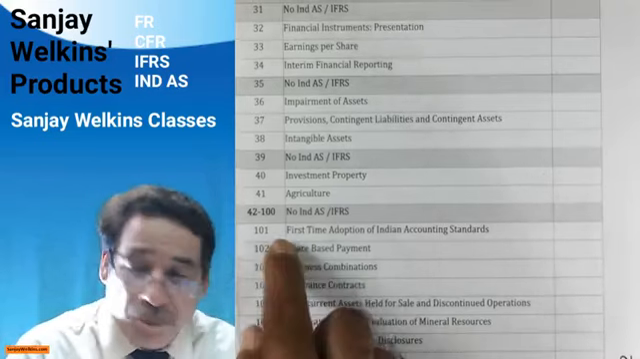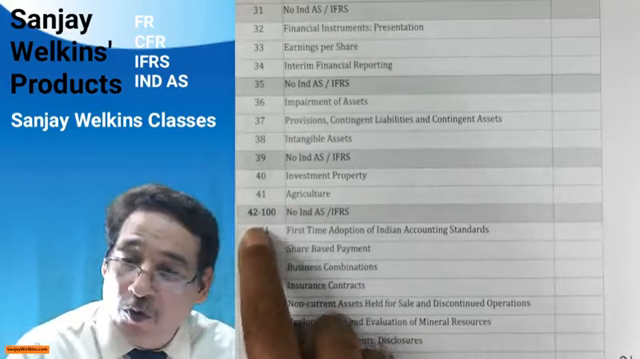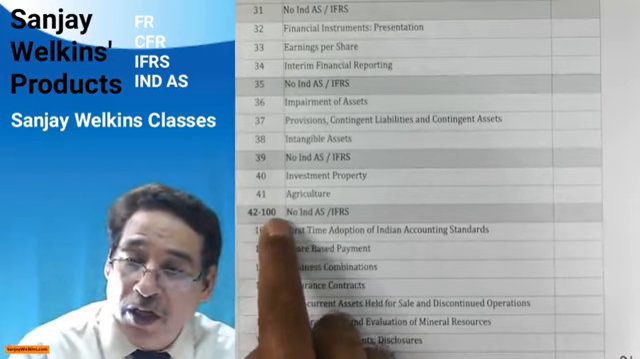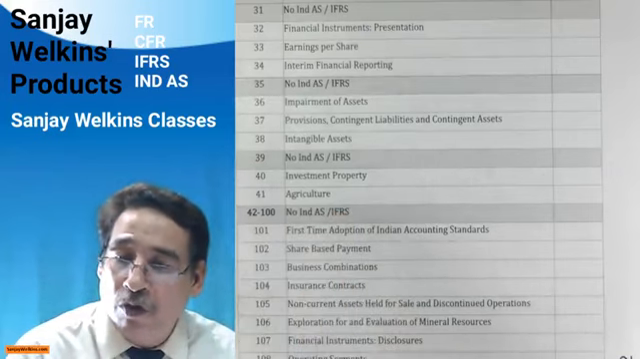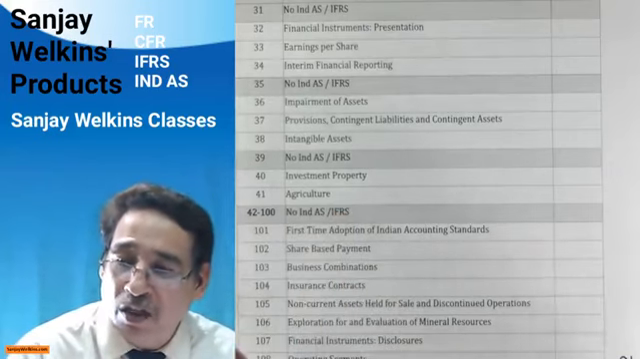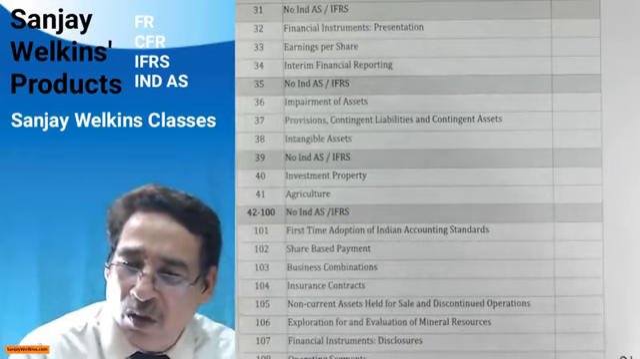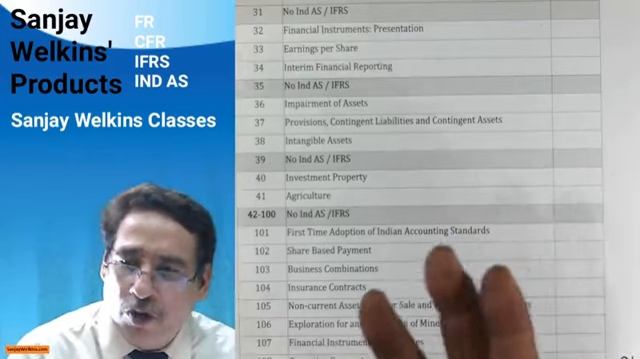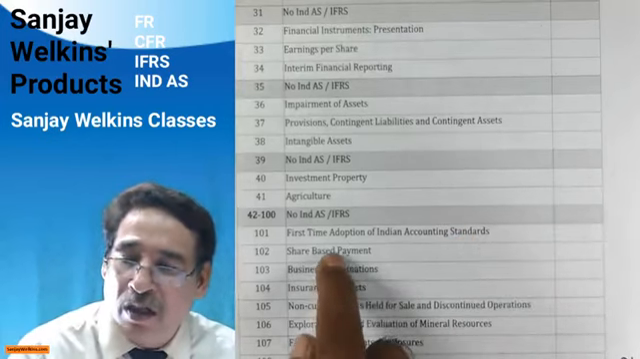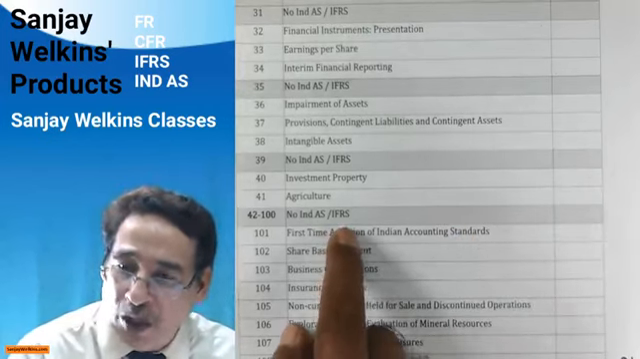So after 41, I have written 42 to 100, no IND AS. That means 42, 43, 44, 46, 47, 92, 81, 78, there is no IND AS. From 42 onwards, in fact from 41 onwards, there is no IND AS or IFRS up to 100, correct?